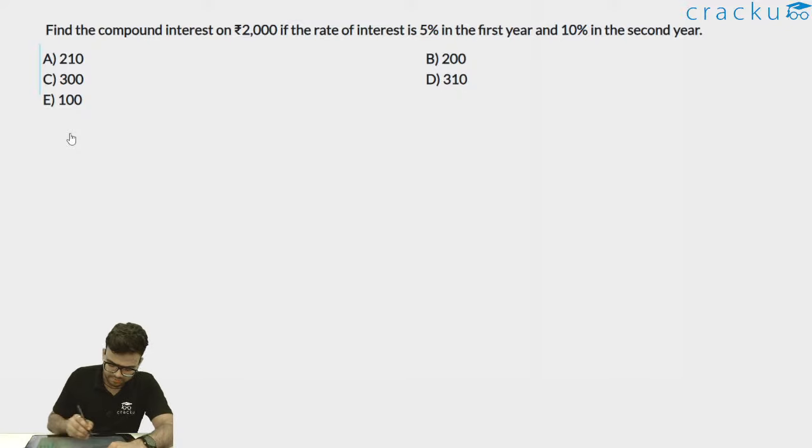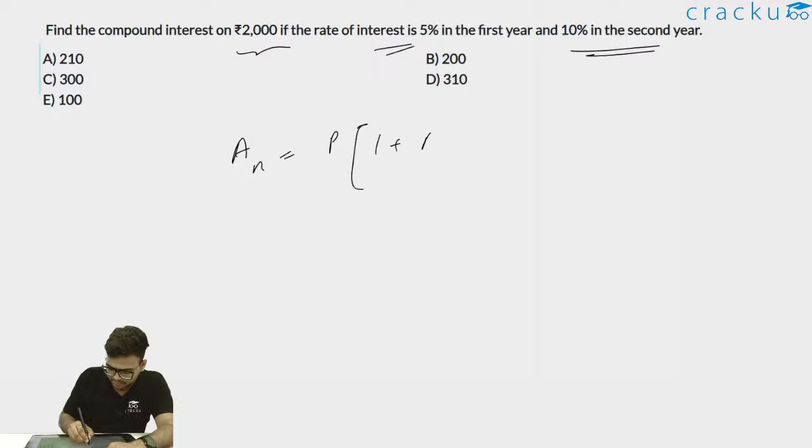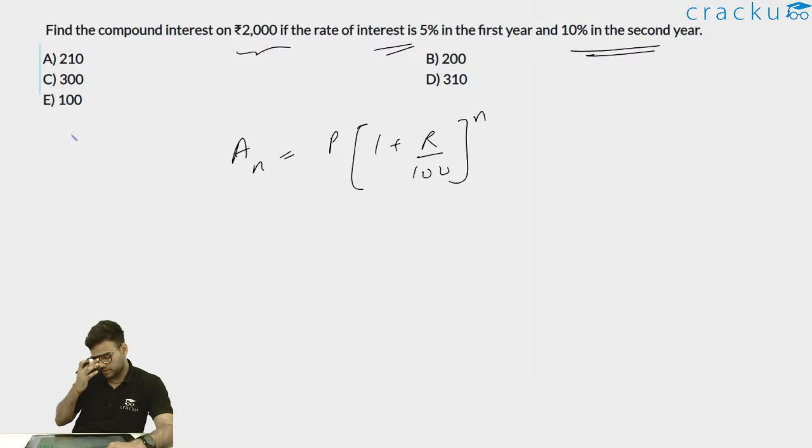Find the compound interest on rupees 2,000 if the rate of interest is 5% in the first year and 10% in the second year. If the rate of interest is the same, the amount after n years is generally given by P into 1 plus r by 100 to the whole power n, where P is the principal, r is the rate of interest, and n is the number of years. But in certain cases, the rate of interest is not constant.